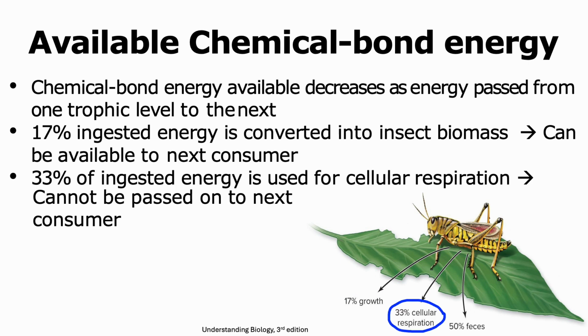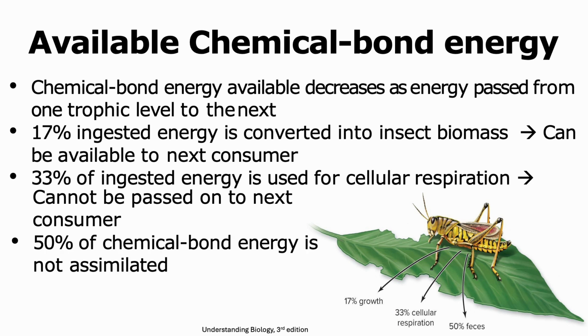33% of the ingested energy is used by the grasshopper for cellular respiration, and hence it cannot be passed on to the next consumer because it is being used to drive the different processes that happen in the grasshopper's body. The remaining 50% of the ingested energy is not assimilated in the body at all and is thrown out or excreted in the form of feces.